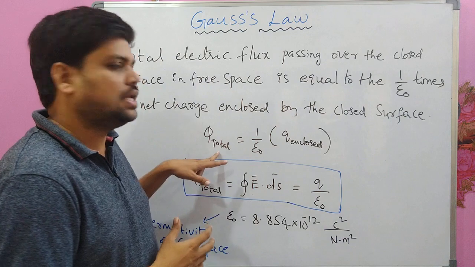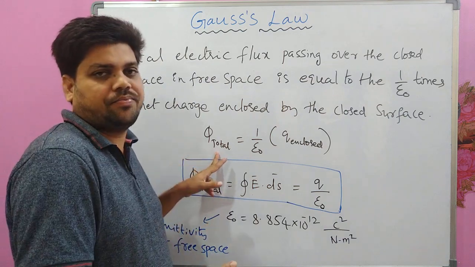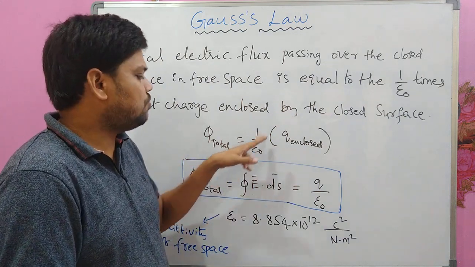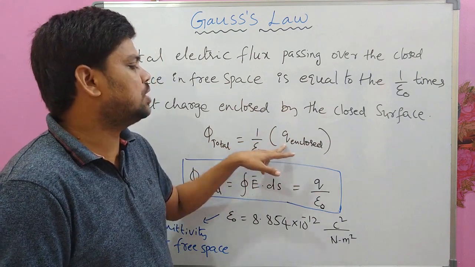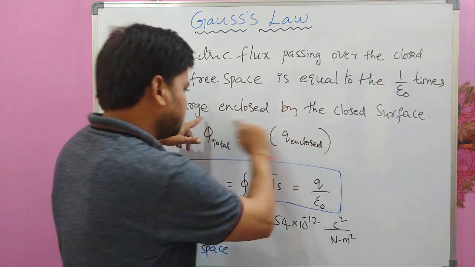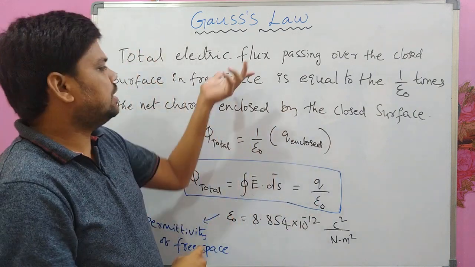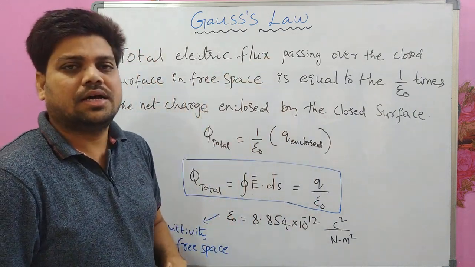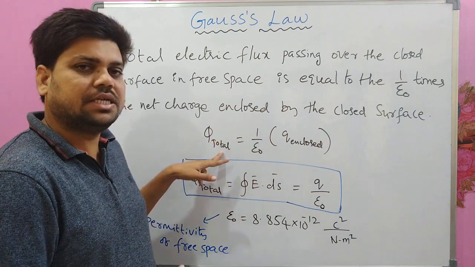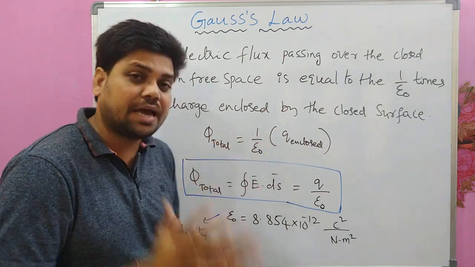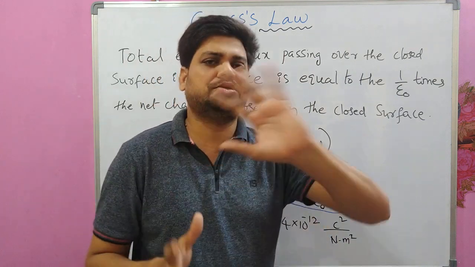So phi total, the total electric flux, is equal to 1 by epsilon naught times the net charge enclosed by that surface. If you can remember this equation, you can write this statement. Phi total is equal to 1 by epsilon naught times the net charge enclosed by that surface.